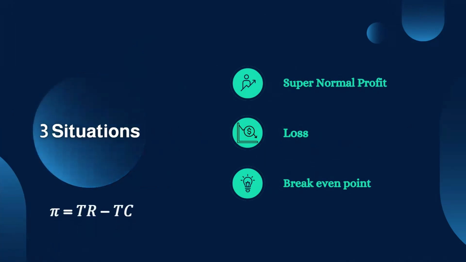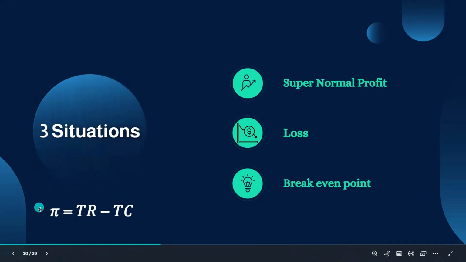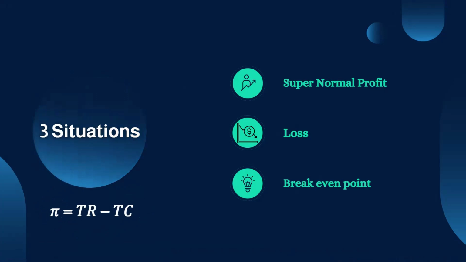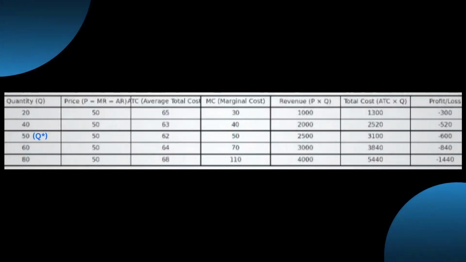These three situations are happening based on this equation. Here pi means profit, and profit is equal to TR minus TC. Here TR is total revenue and TC is total cost. And after that, here is an example of a data table.